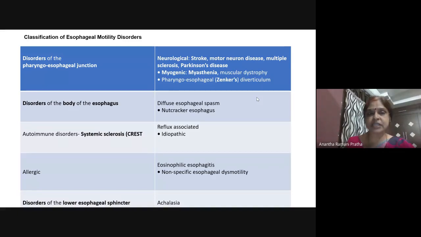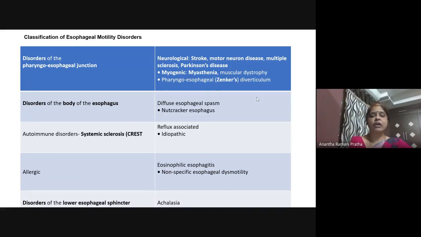is proximal esophagus. Next, the other causes of esophageal motility disorders are the disorders of the body of the esophagus, that is diffuse esophageal spasm, also called nutcracker esophagus, where there is diffuse spasm of the esophagus with secondary contractions, peristaltic waves developing apart from the primary waves.